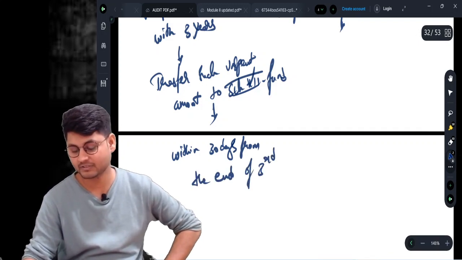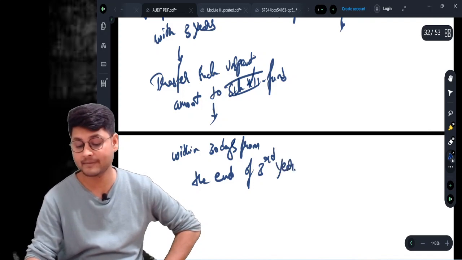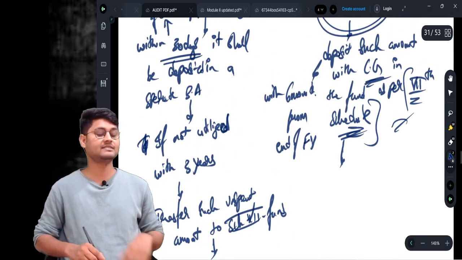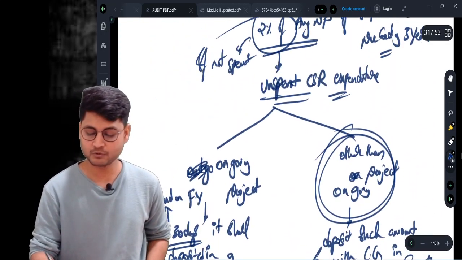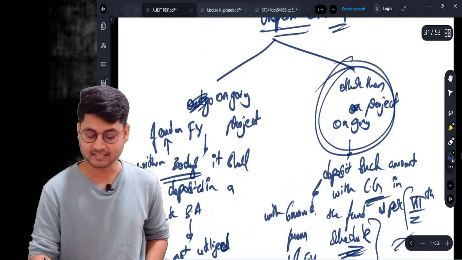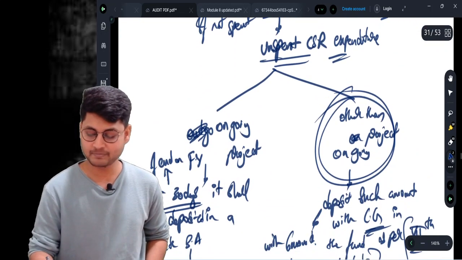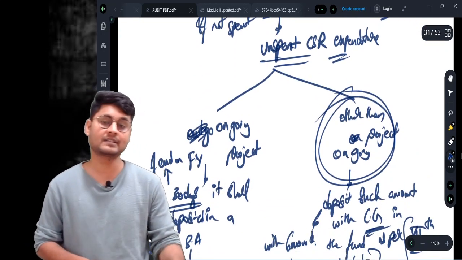Simple only, right? From the end of third year. This is the new amendment in section number 135. Previously, it was not there. From this attempt only it has been introduced, and this is unspent CSR expenditure, because of ongoing project and because of other than ongoing project.